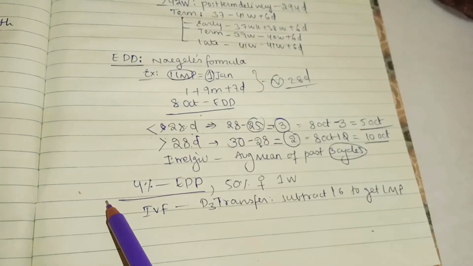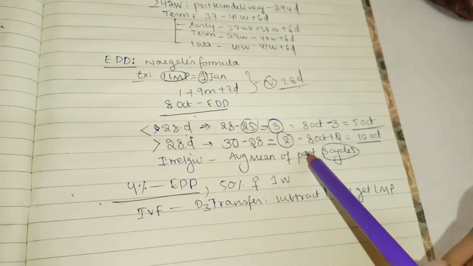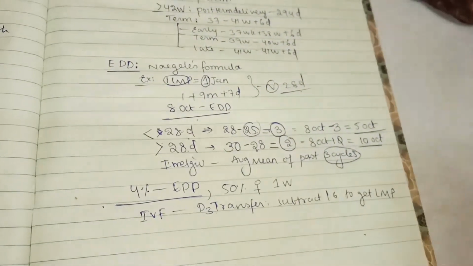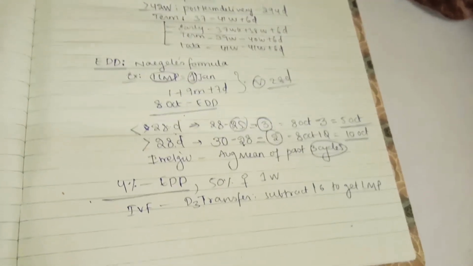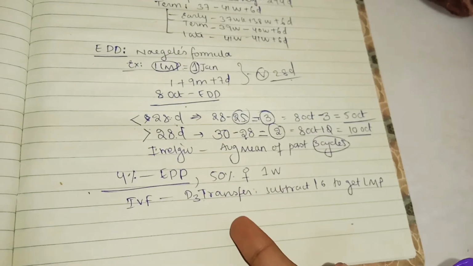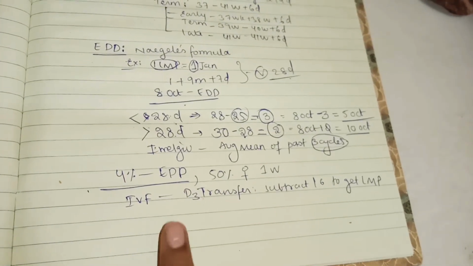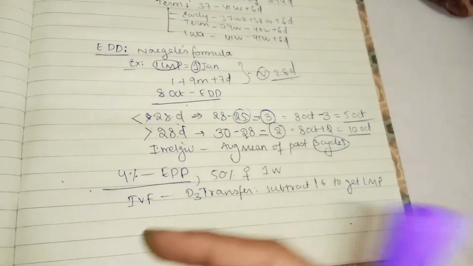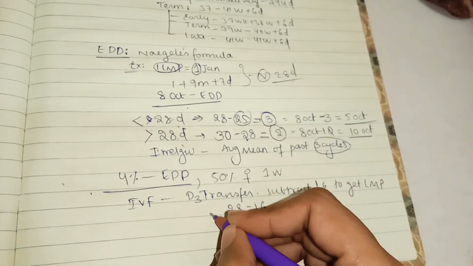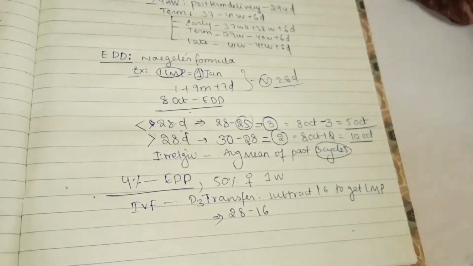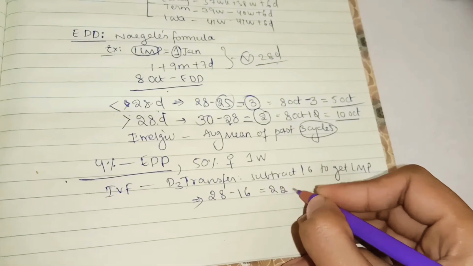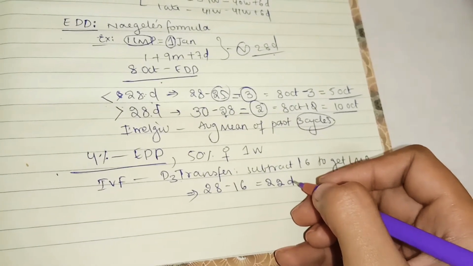We said the expected delivery for this female is on 8th October. D3 transfer means if the in vitro fertilization embryo is transferred to that female on day 3, then you need to do 28 minus 16 first to find out the cycle. Then you'll come to know that this female has a 22 day cycle, right?